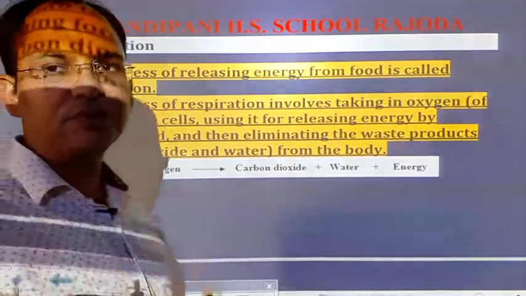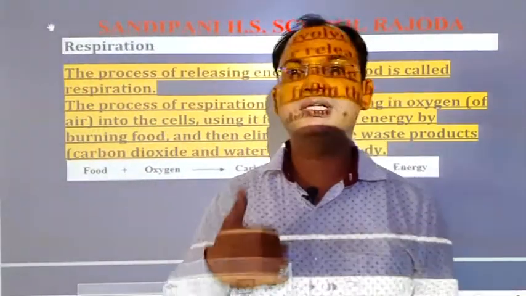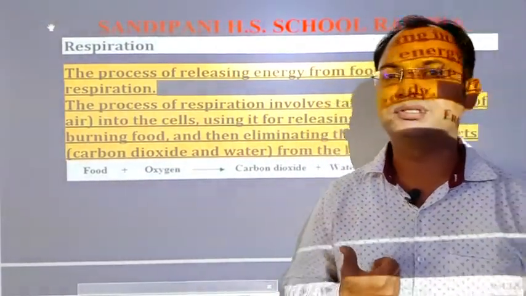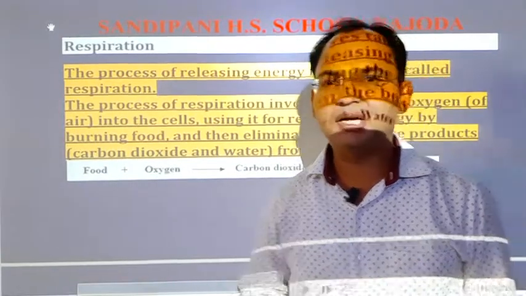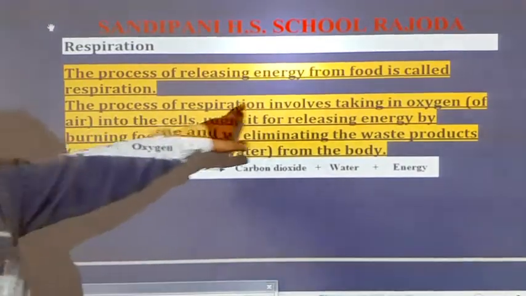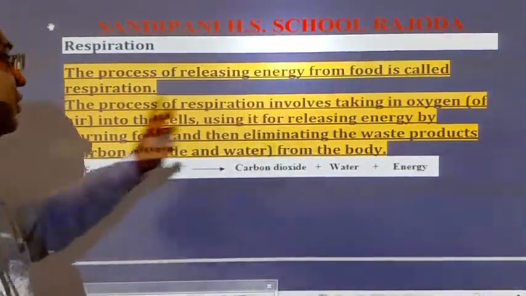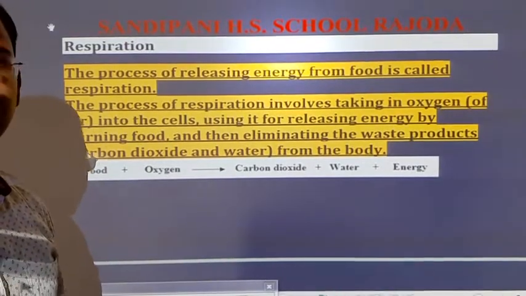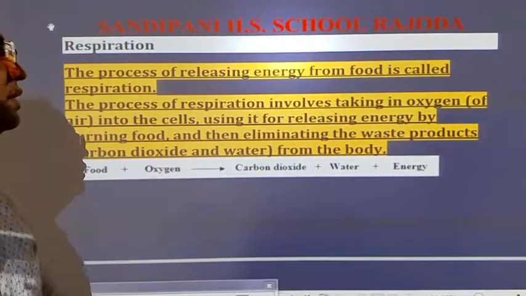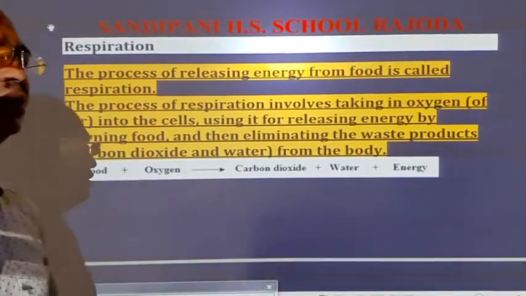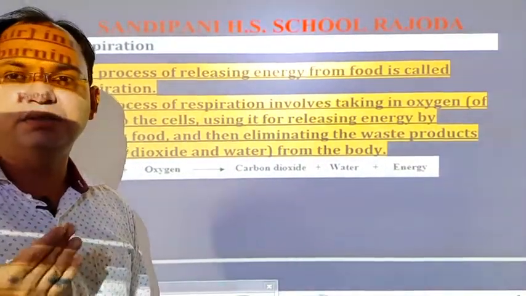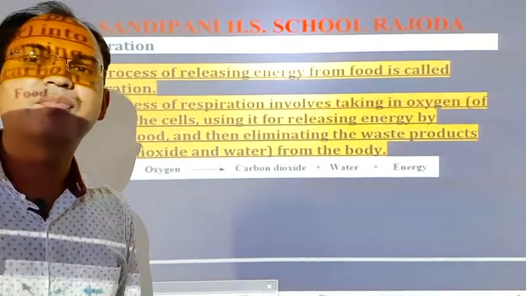Now, the process of respiration also involves the intaking of oxygen and giving out the carbon dioxide. Actually, intaking of the oxygen, in fact, is the starting step of respiration. So, the process of respiration involves taking in oxygen of the air. We intake the oxygen from the air into the cell, using it for releasing energy by burning of food and then elimination of the waste product. When we eliminate the carbon dioxide, that elimination is also a part of respiration.